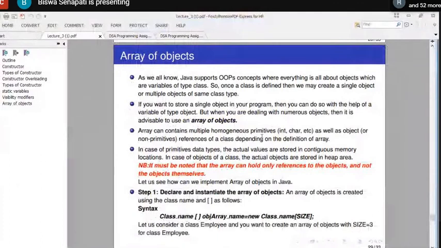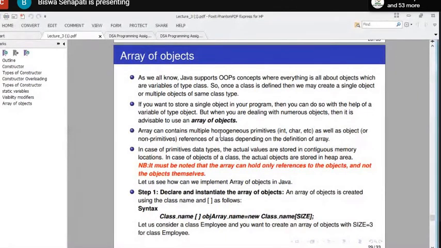So now let us discuss the concept. Very important. Okay. If you have doubt, you can ask. So as we all know, Java supports the OOPS concept, where everything is all about objects which are variables of type class. So once a class is defined, then we may create a single object or multiple objects of the same class type. And you all know how to create a single object. Let us focus on the creation of multiple objects.